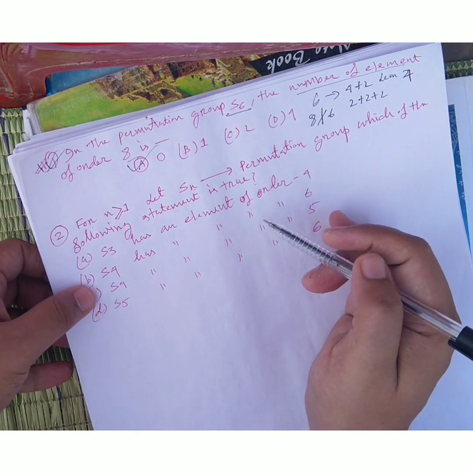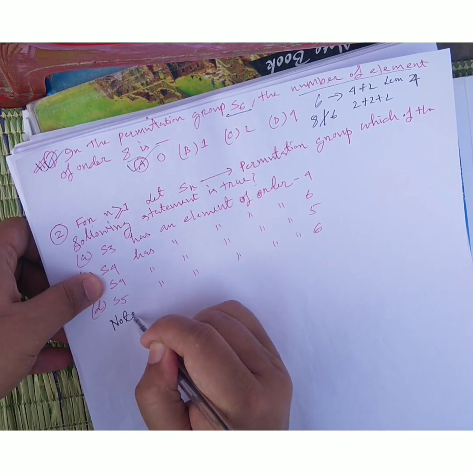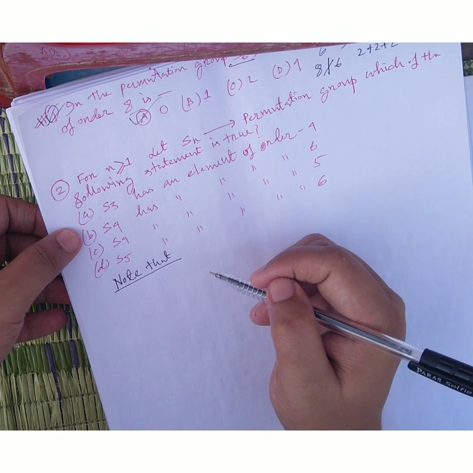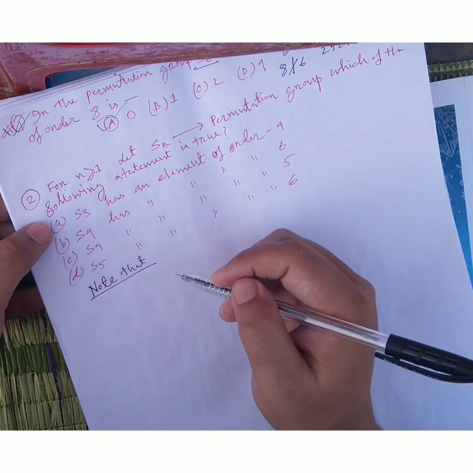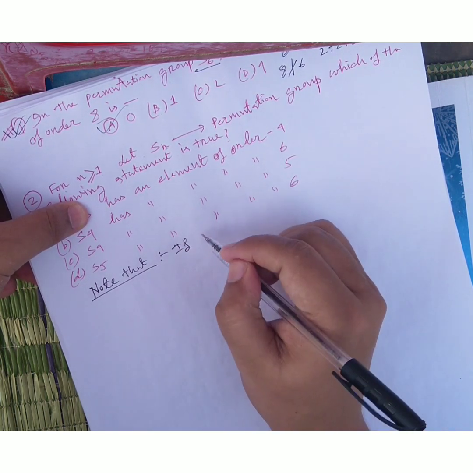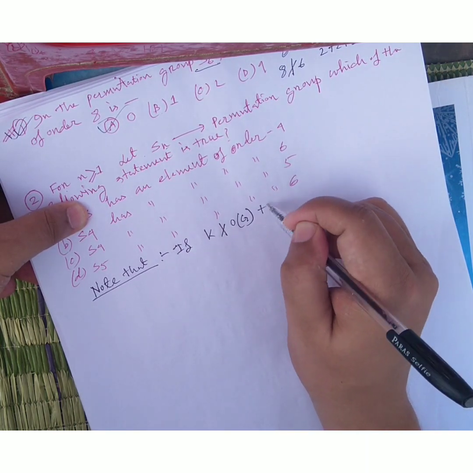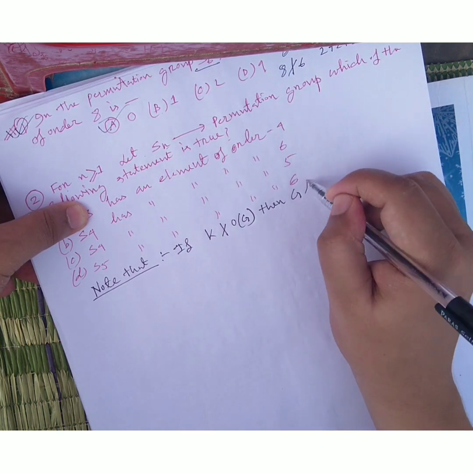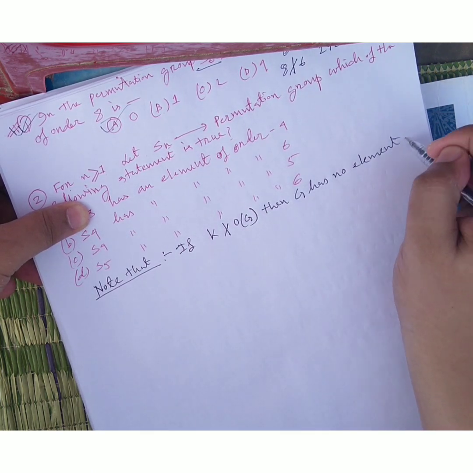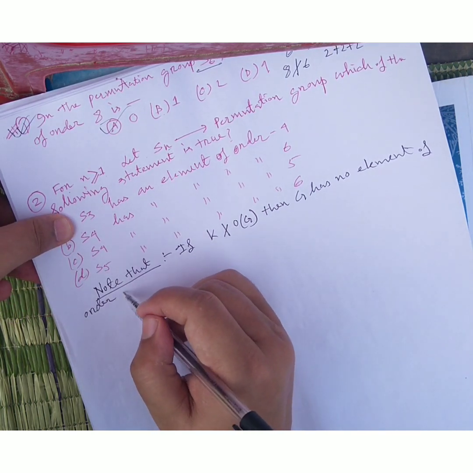So friends, note an important point: if K does not divide the order of G, then G has no element of order K.